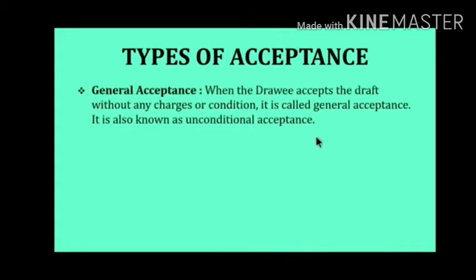On the same information, the drawee accepts the bill. That means there are no changes in the bill of exchange, that is called general acceptance. When the drawee accepts the draft without any changes or condition, it's called general acceptance. It is also known as unconditional acceptance.